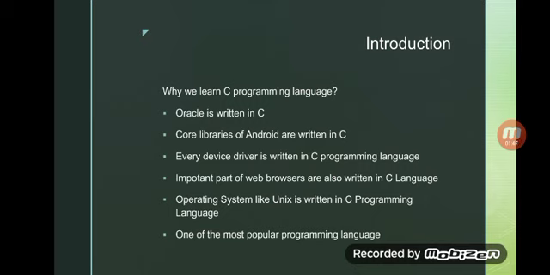We all have Android phones, and an Android phone has some core libraries, with many features in them. The core libraries of Android are written in C language.